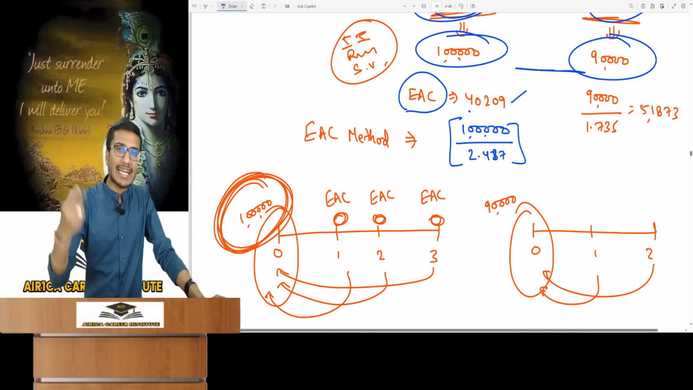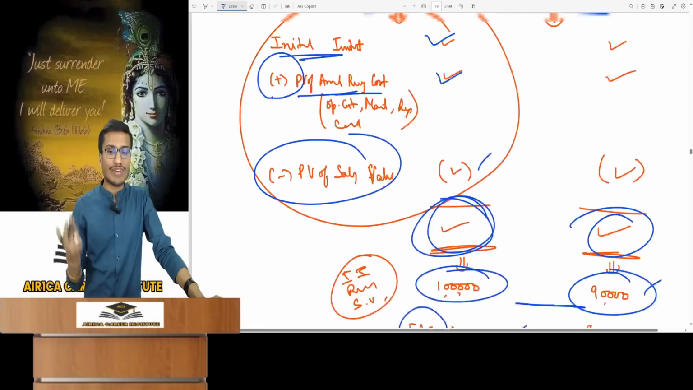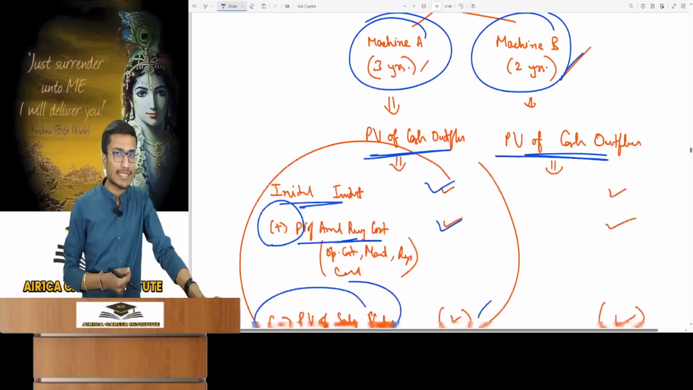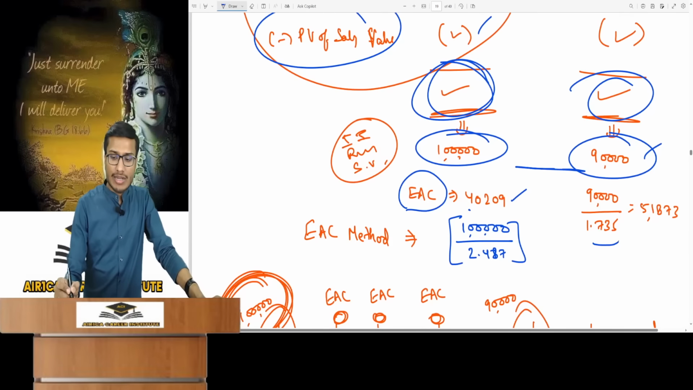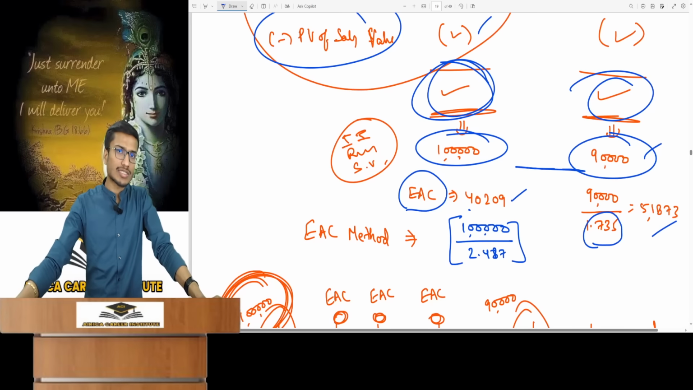For machine B, PV of cash outflow is 90,000, divided by the PVAF for 10% for 2 years, and you get its equivalent annual cost. We will make decisions by comparing these. But what is this? How was it calculated? What did we do? I'll explain a bit about that.